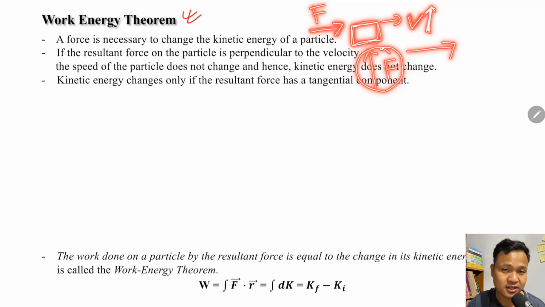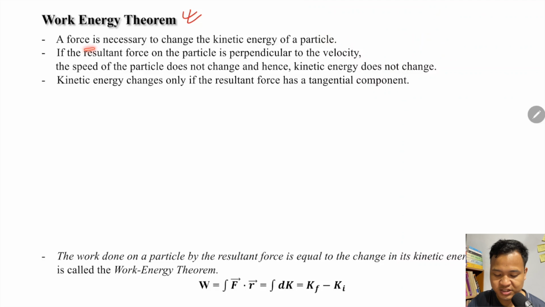So the parallel component does the work. Here a force is necessary to change the kinetic energy of a particle. If the resultant force on the particle is perpendicular to velocity, the speed of the particle does not change and hence kinetic energy does not change. If a force is perpendicular to velocity, work done is 0, so it does not affect the velocity. So kinetic energy changes only if the resultant force has a tangential component, that is, along the velocity.